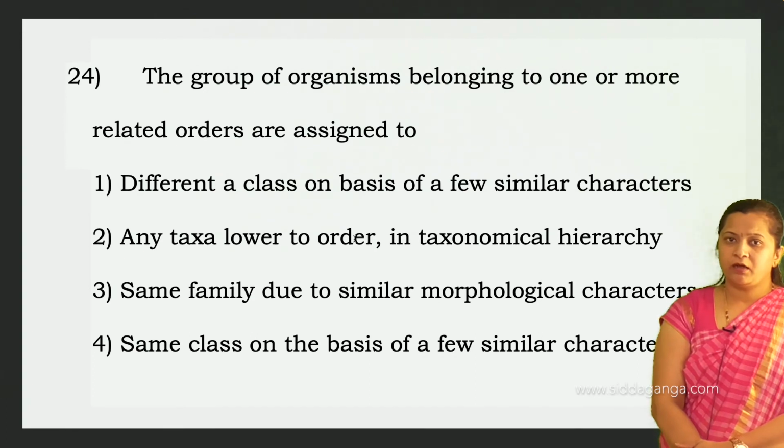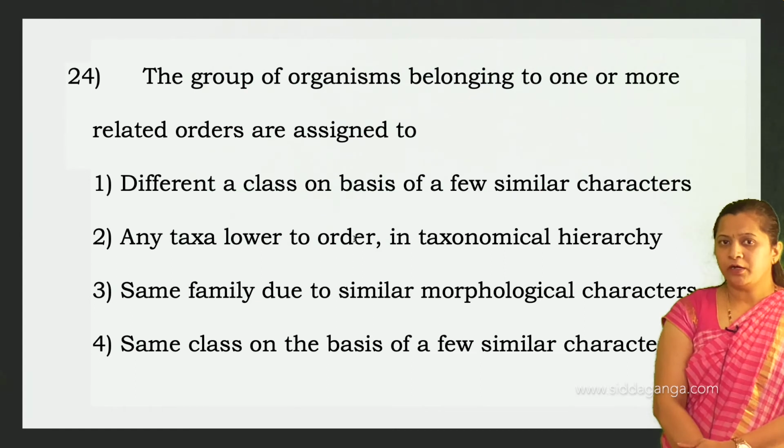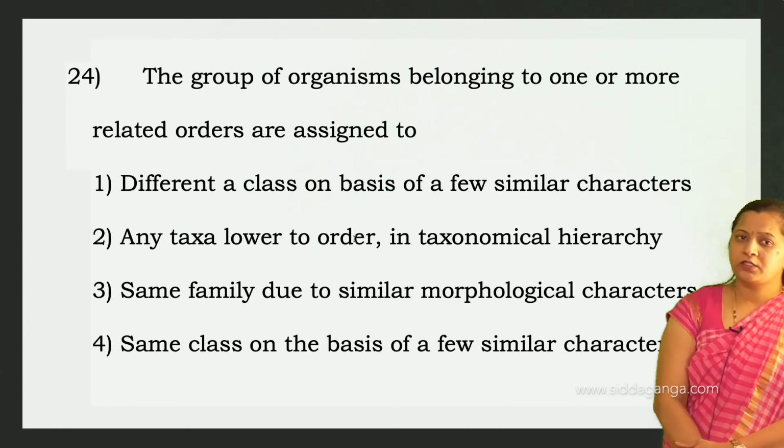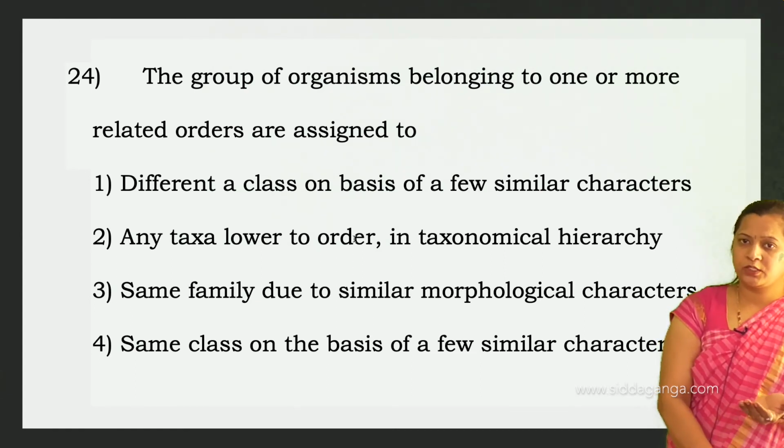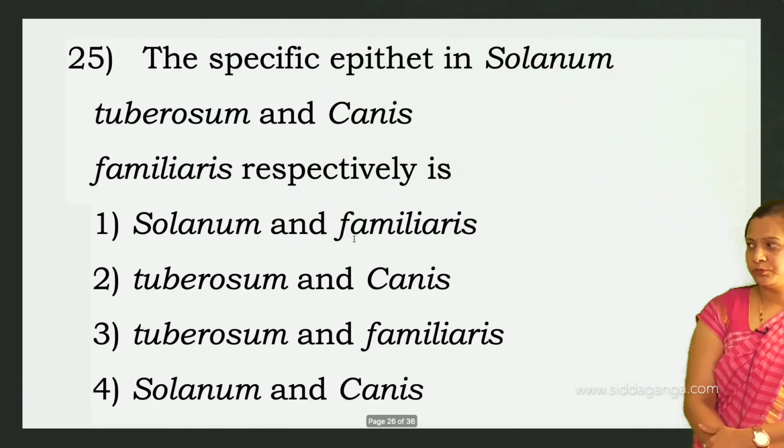Same family due to similar morphological characters, not family but related orders are placed together, that is, a group of organisms belonging to one or more related orders are assigned to the same class, on the basis of a few similar characters. Okay, then next question.